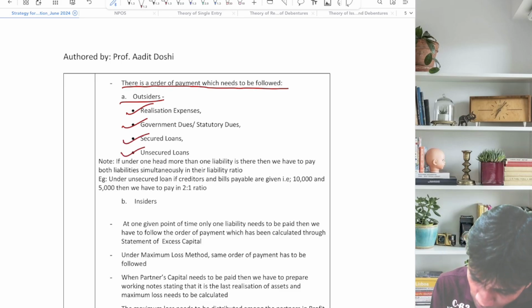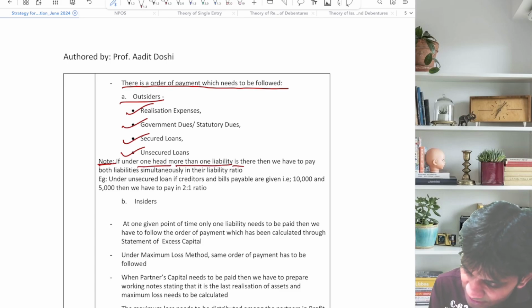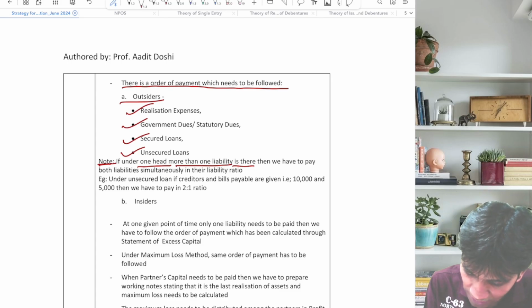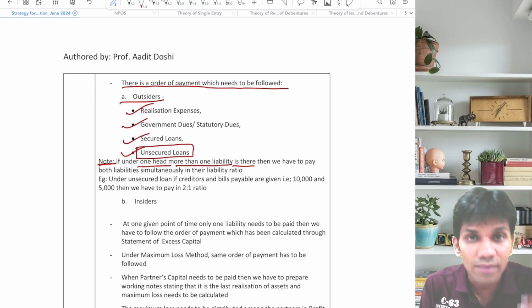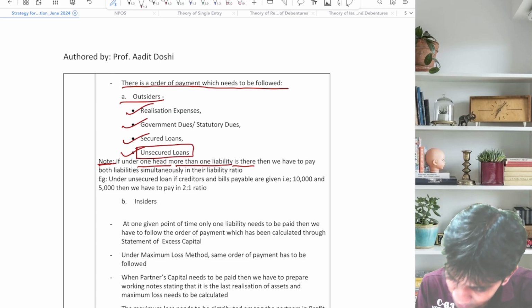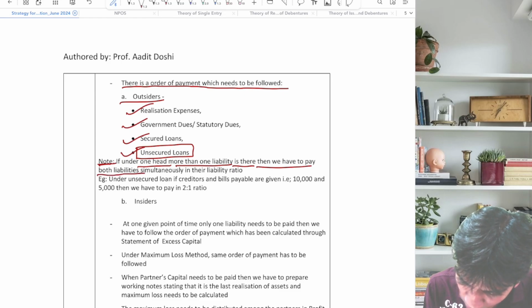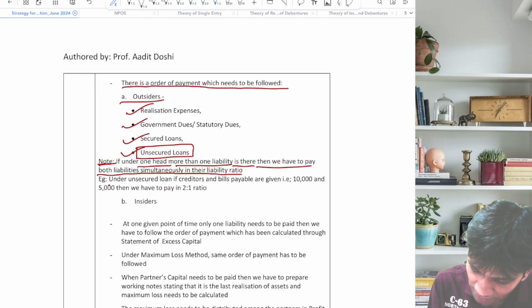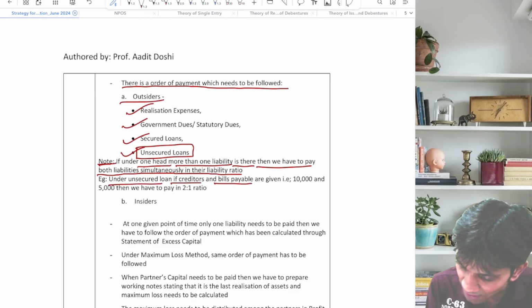Note, if under one head more than one liability is there, suppose if under unsecured loan there are more than one liabilities, then we have to pay both the liabilities simultaneously in the liability ratio. Example आपके लिए दिया हुआ है, under unsecured loan if creditors and bills payable are given, that is 10,000 and 5,000.